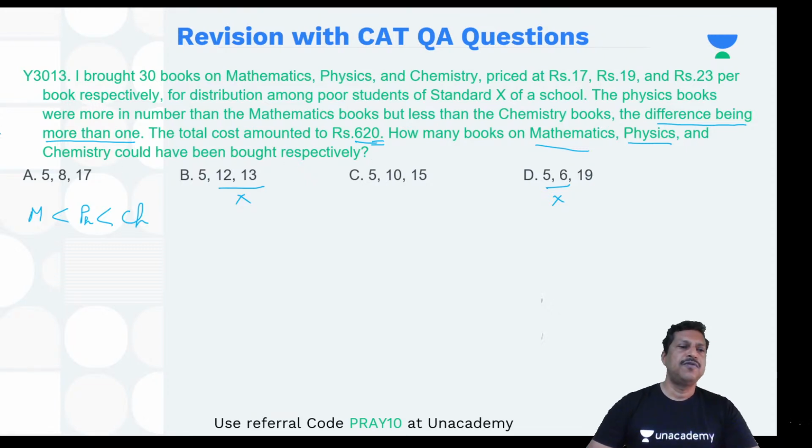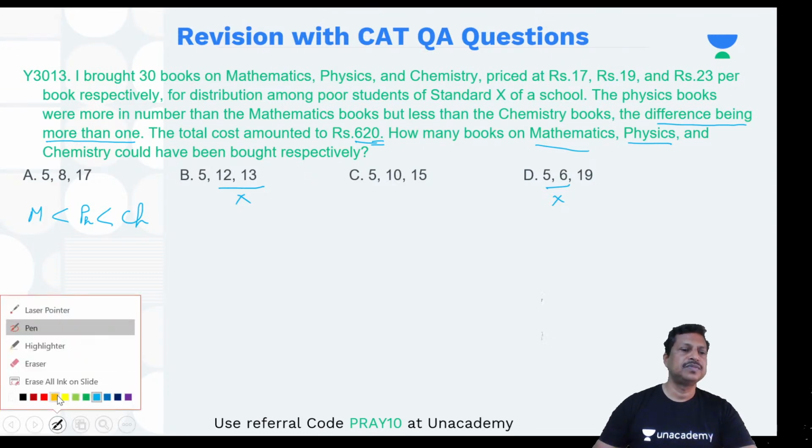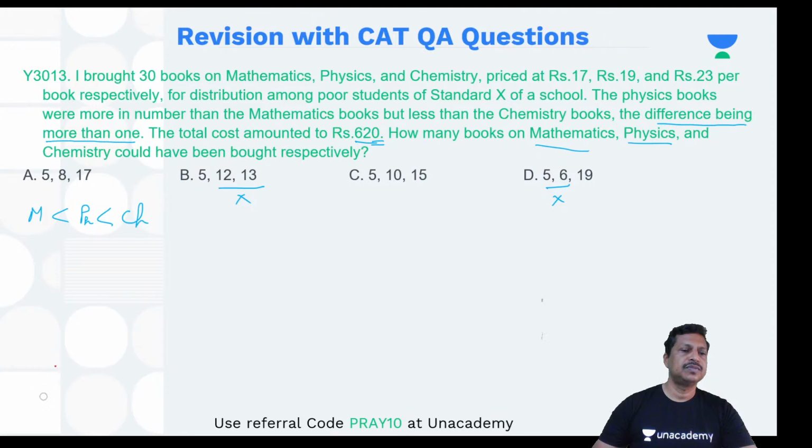Now check it out. If I take option A, the number of maths books is 5.